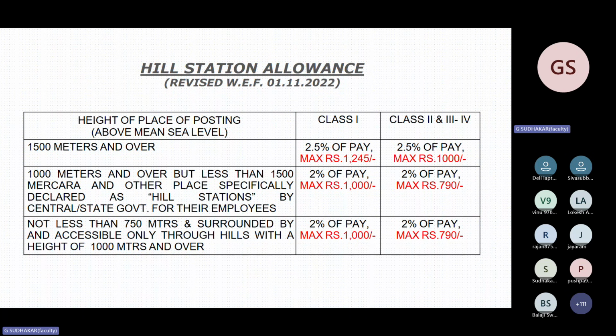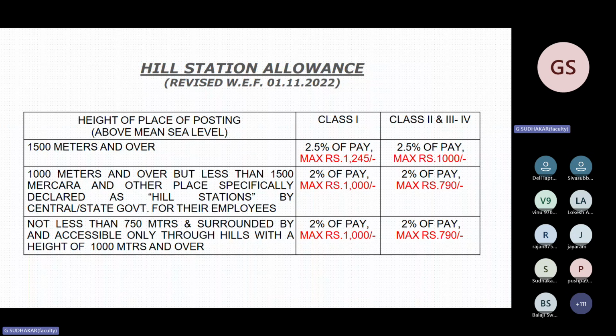Percentage is applicable for all employees, class 1, class 2, class 3. Percentage is 2.5, 2, and again 2. There is no minimum concept. There is a concept of maximum, but the maximum is not common for all categories of employees. It is differing. Class 1 has a different maximum. Class 2 and class 3, 4 are the same.